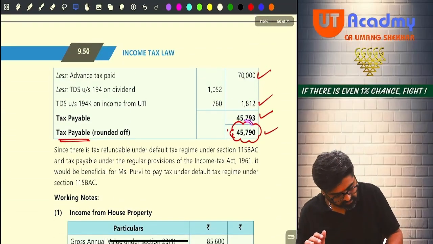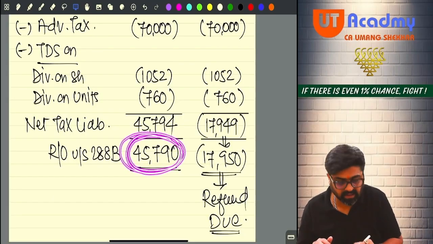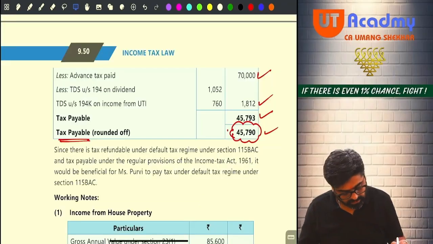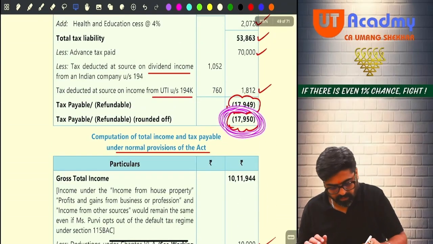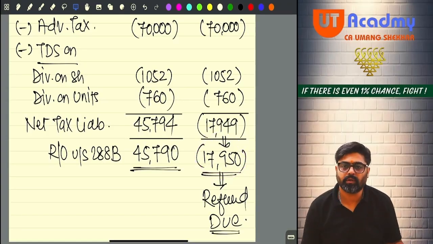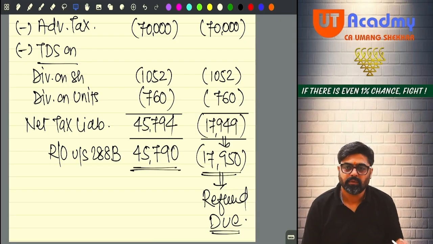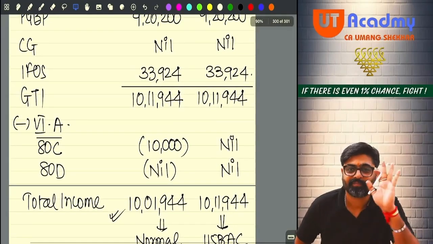See, 45,790 was my tax payable. Yes or no? And 17,950 refund. Got it now? This is the question. 15 marks question.